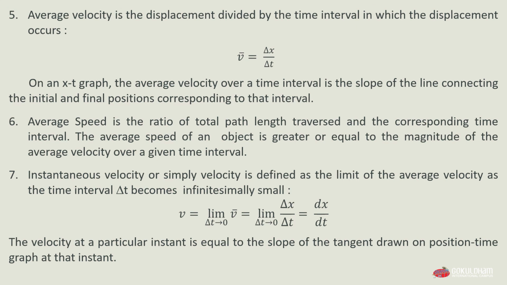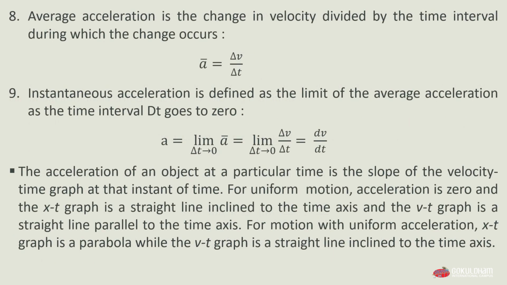Ninth, instantaneous acceleration is defined as the limit of average acceleration as the time interval delta t goes to 0. a equals limit of delta t tending to 0 of delta v divided by delta t, which is equal to dv by dt. The acceleration of an object at a particular time is the slope of the velocity-time graph at that instant of time.